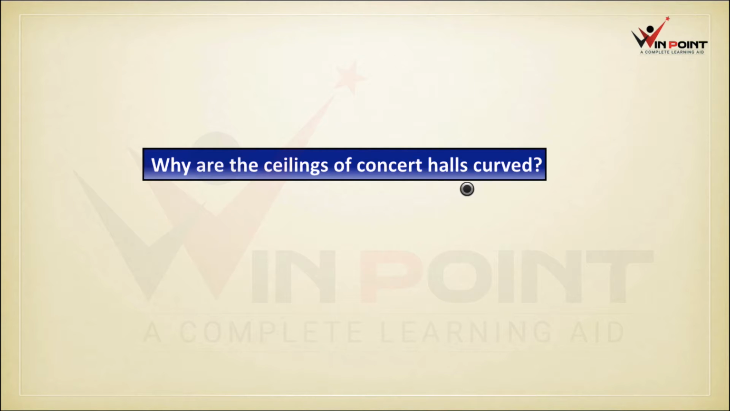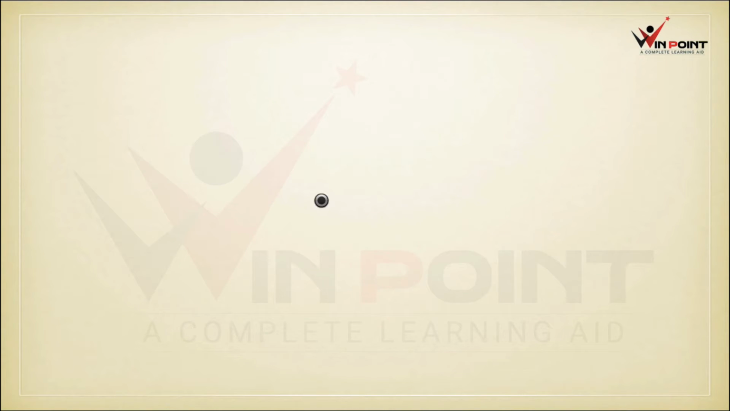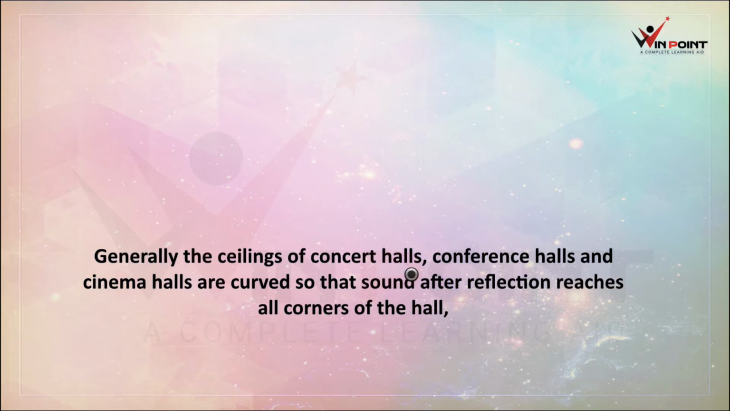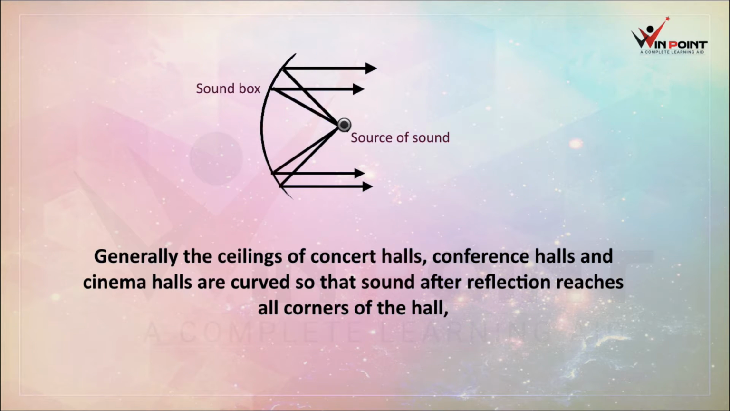Why are the ceilings of concert halls curved? Generally the ceilings of concert halls, conference halls and cinema halls are curved so that sound after reflection reaches all corners of the hall. Here is the source of sound. After reflection from the curved ceiling, the sound will be transmitted, and it will reflect to each and every corner of the hall.